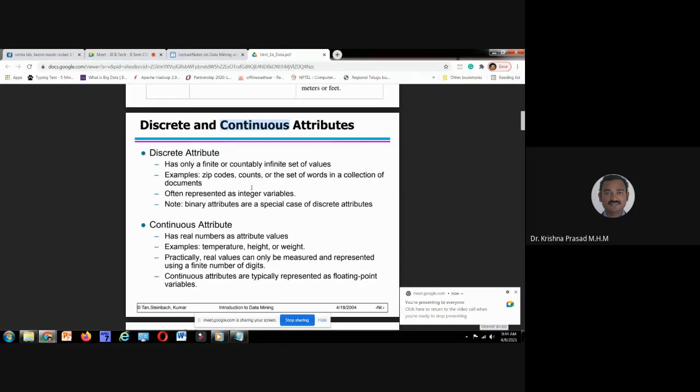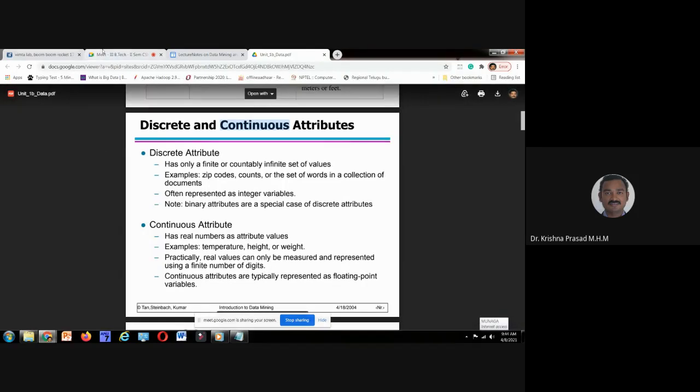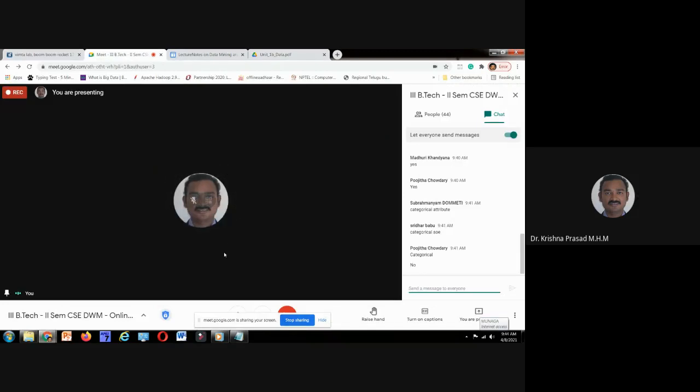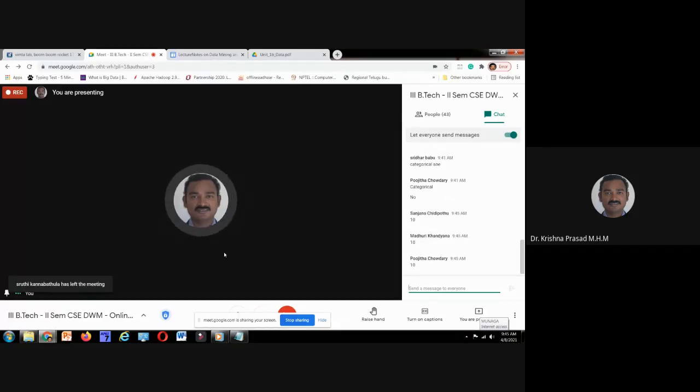If I ask you how many unique values are there from 1 to 10, the answer is 10, correct. It's a finite number. That's why that is called discrete.